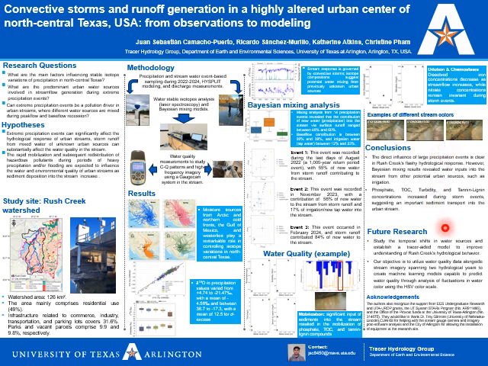As conclusions, we have that large precipitation events affect Rush Creek's flashy hydrological response. However, mixing suggests different inputs from unknown urban sources. Also, phosphate, TOC, turbidity, and tannin and lignin concentrations increase during storm events, suggesting an important sediment transport into the urban stream. As future research, we plan to study temporal variations in water sources using tracer-aided modeling to understand Rush Creek's hydrological behavior. And finally, we plan to use high-frequency images and couple them with water quality data to develop machine learning models able to predict water quality.